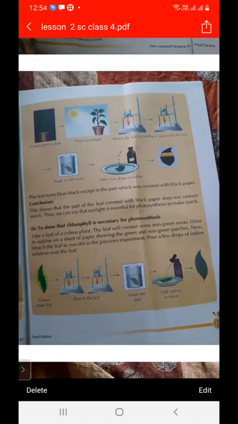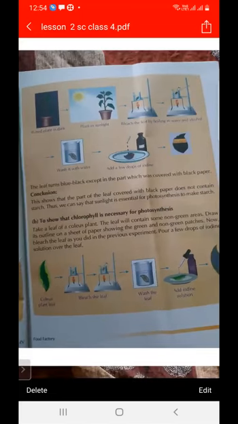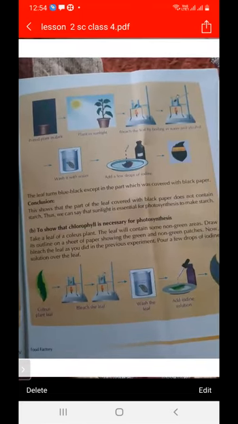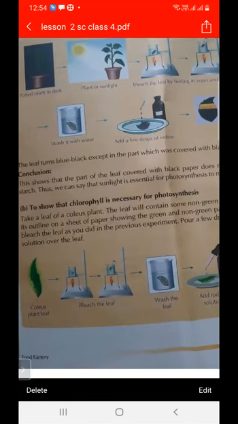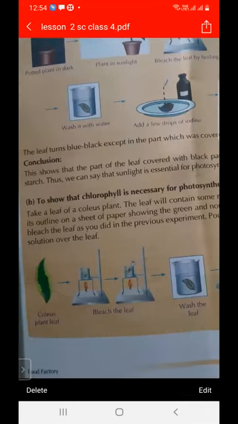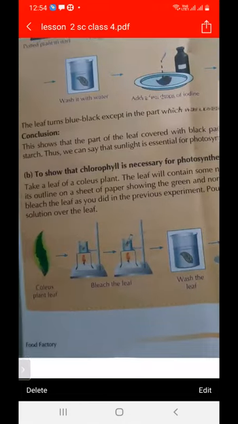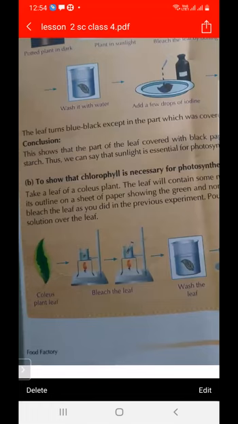In activity 2, we will prove that chlorophyll is a must for photosynthesis. Two components are a must for photosynthesis to occur. Firstly is sunlight, as we proved in activity 1. In activity 2, we will prove that chlorophyll is necessary. For proving this, take a leaf of a Coleus plant as shown in the figure. This is the Coleus plant leaf. The leaf will contain some non-green patches. Draw its outline on a sheet of paper showing the green and non-green patches.